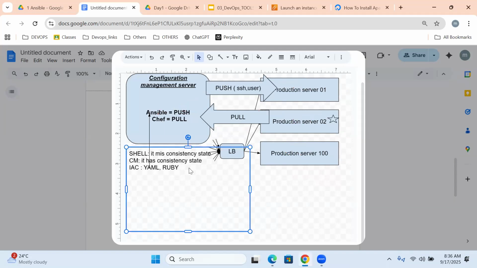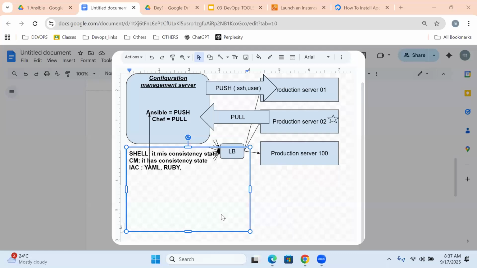Clear? Is it perfect up to this point? Understood up to this point? Any questions, please, up to this point?